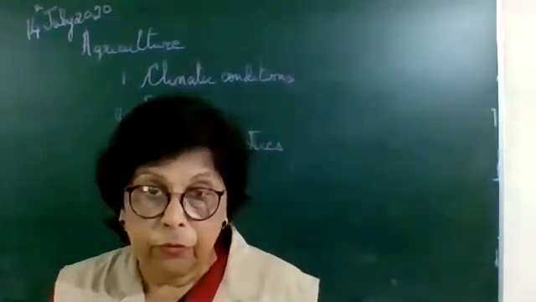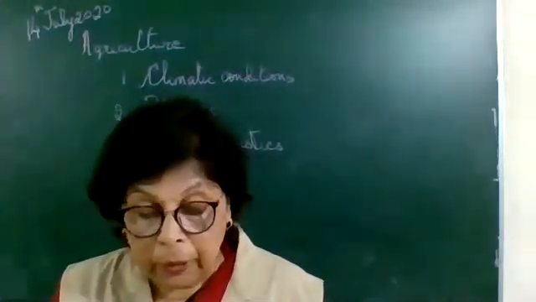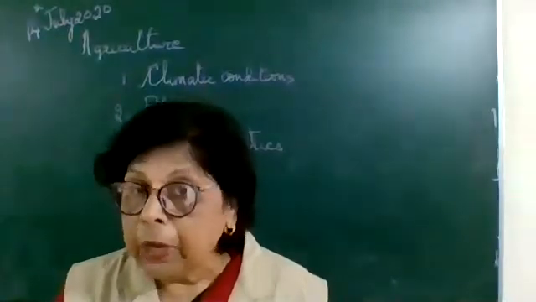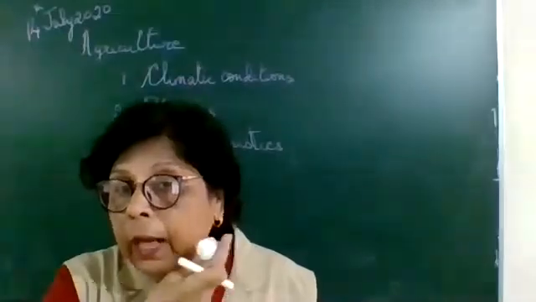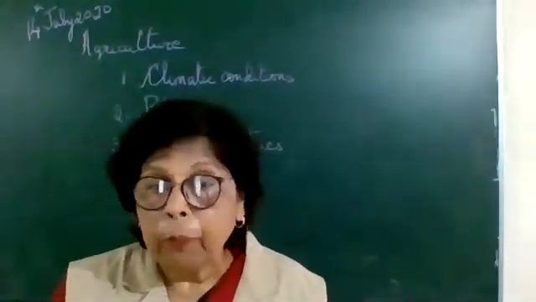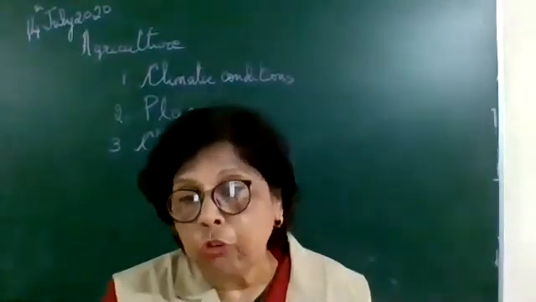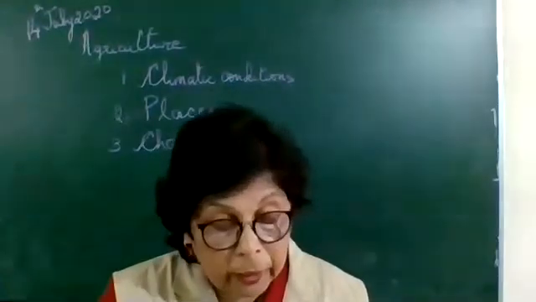Leave 3 lines. You'll find point number 4. Being leguminous crops, these crops, except arhar. Please circle arhar because it comes in a one mark question. Which pulse is not leguminous? So please underline arhar, circle arhar.